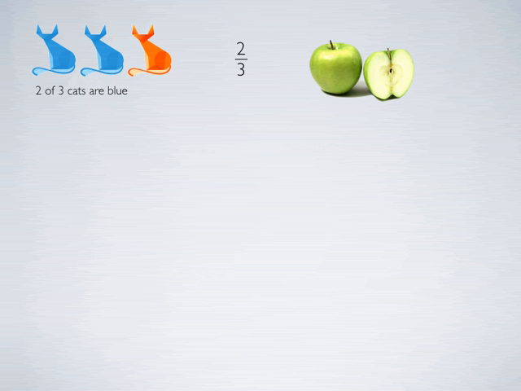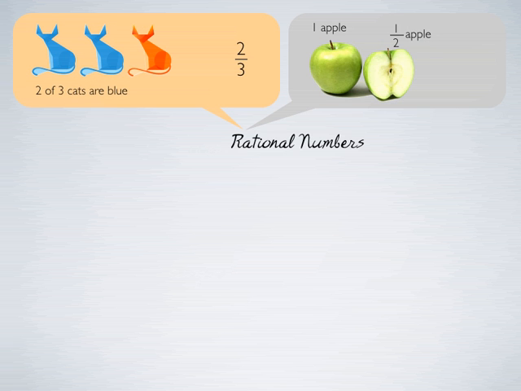Similarly, you have an apple in front of you. If I cut the apple in 2 equal parts, the resulting part is 1 of 2 equal parts of an apple, or 1 by 2 simply. So it's called half an apple. So these are called rational numbers. Rational numbers are nothing but numbers of the form p by q, where q is not equal to 0 and p and q are integers.